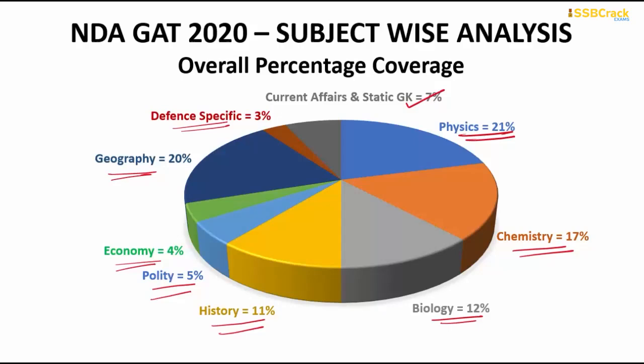So it is very, very clear, for those who are preparing for the next year's examination and those who have already written this particular paper, that in this analysis of the question paper, the maximum number of questions have come from the subjects of physics, chemistry, biology, history, and geography. All of these 5 are the most important subjects that you have to always remember and keep a good pace on.